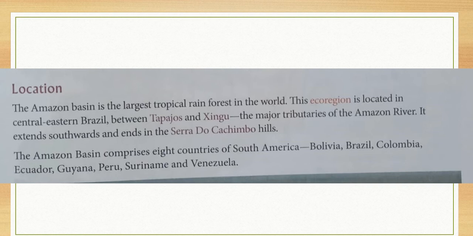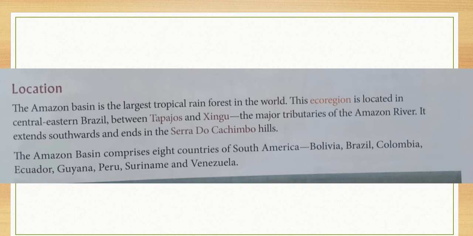Now, in the next line it is written that it extends southwards and ends in the Serra do Cachimbo hills. This is the name of the hills where the Amazon river ends. The Amazon basin comprises 8 countries of South America. By mistake I told you that the Amazon basin is located in South Africa, but it is in South America. It's my mistake.